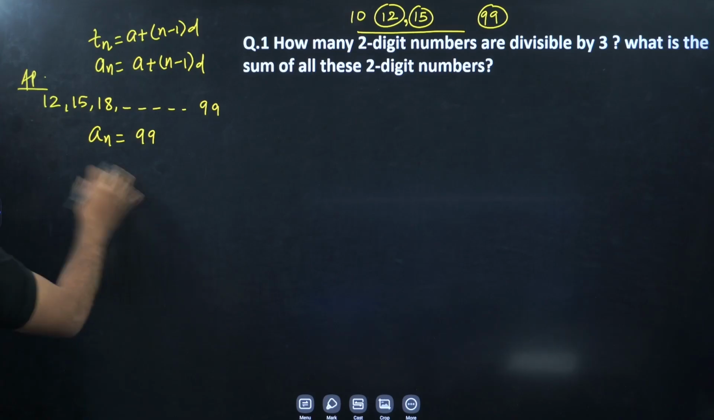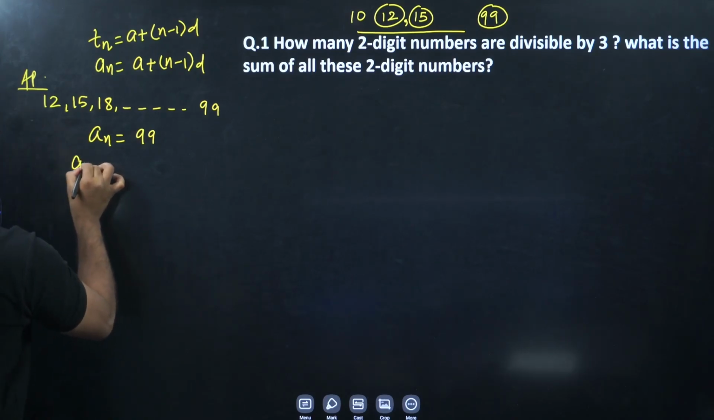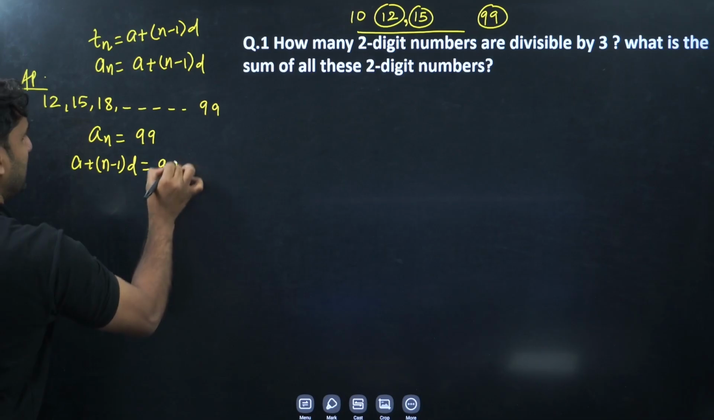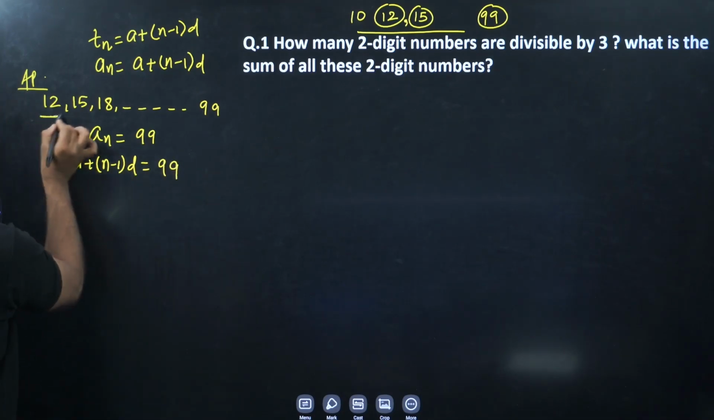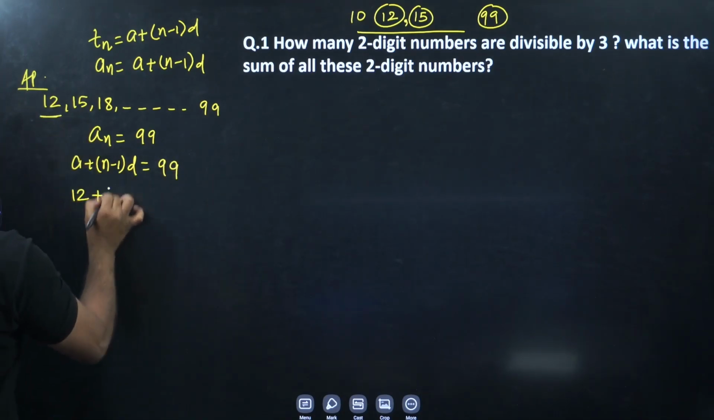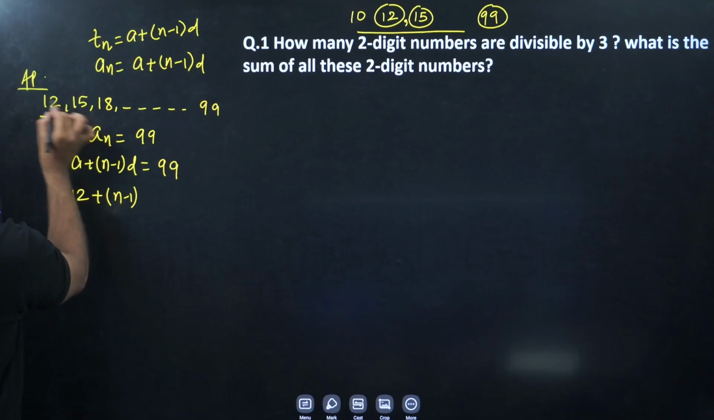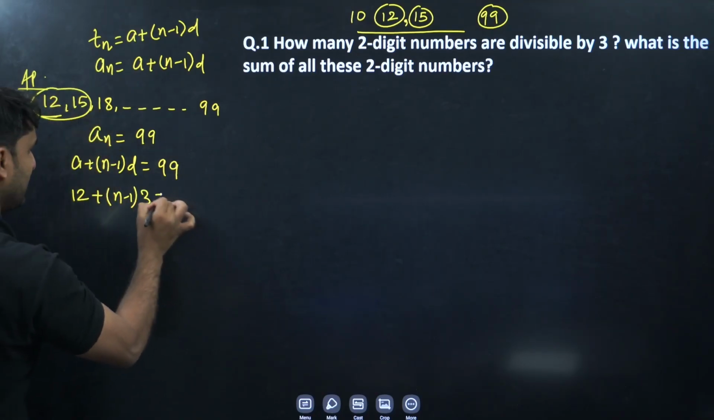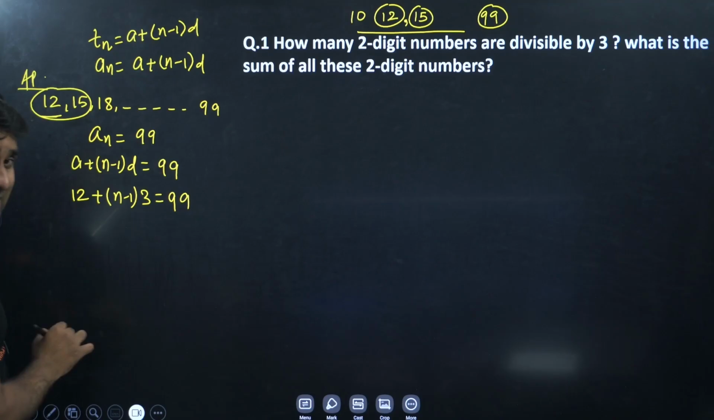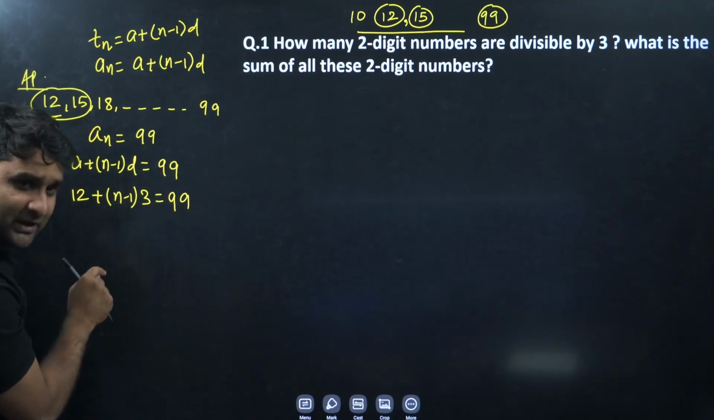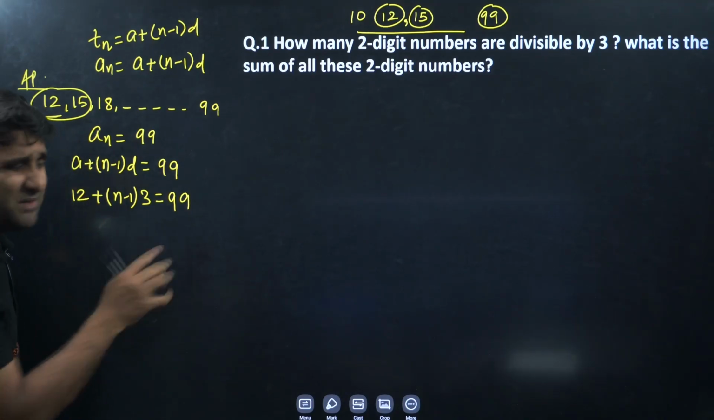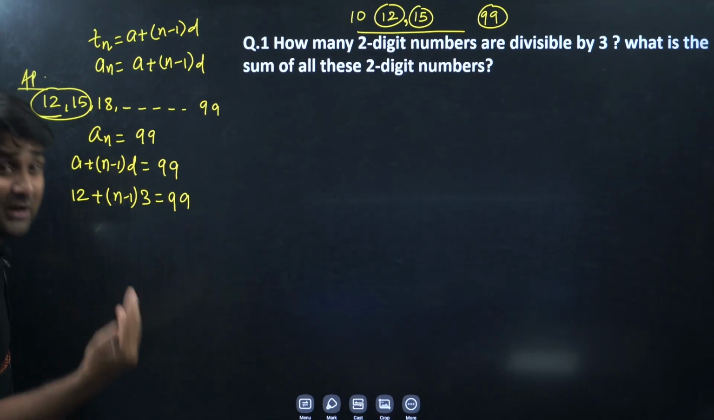Okay, so we have the formula An. So we have a plus (n minus 1) into d is equal to 99. What is a? This will be a, the first term, 12. What is d here? The difference between 12 and 15. The difference is 3. So we can put 3 here, is equal to 99. Now we want the value of n, so we have to keep n alone. We have to make some modification so that n can be alone.